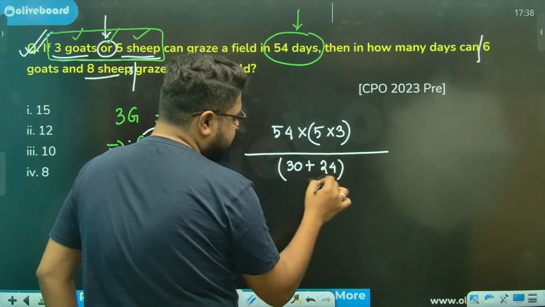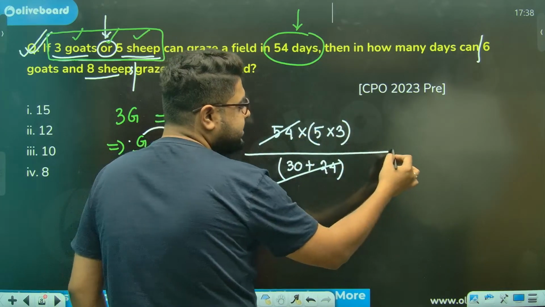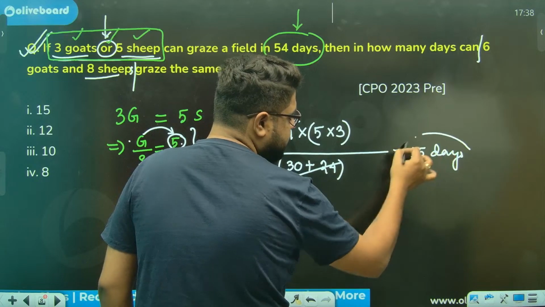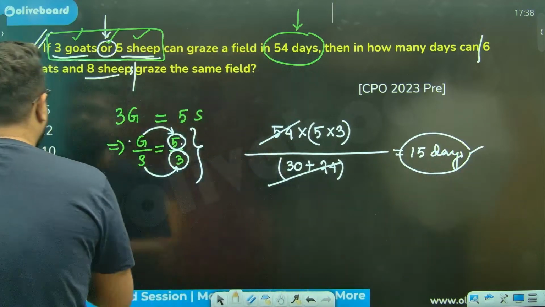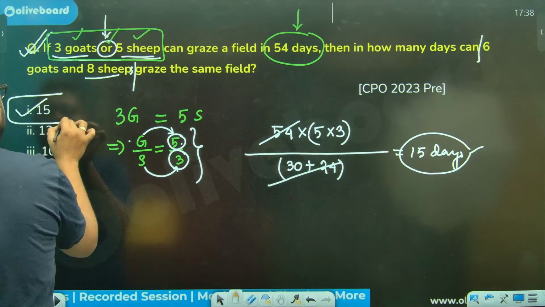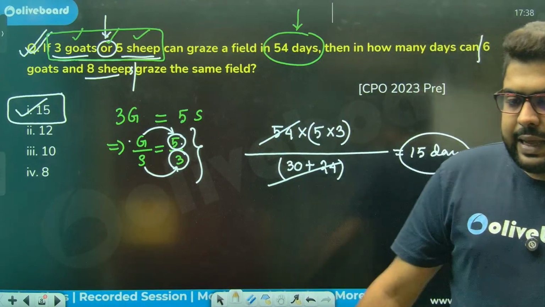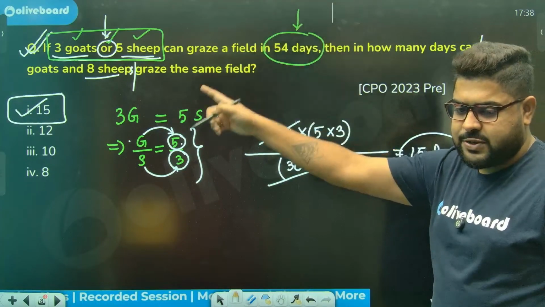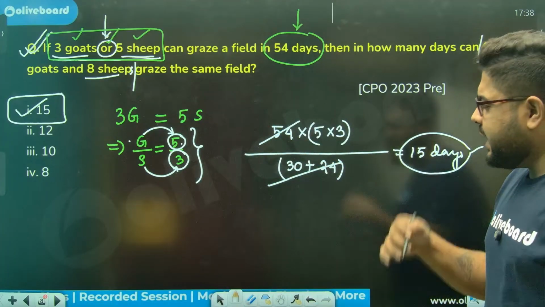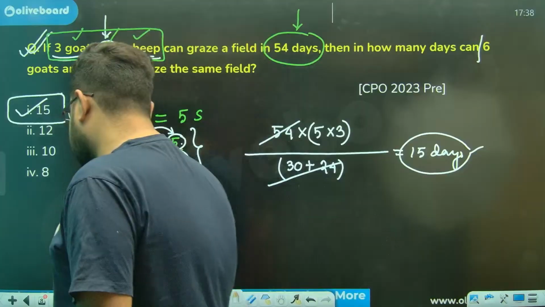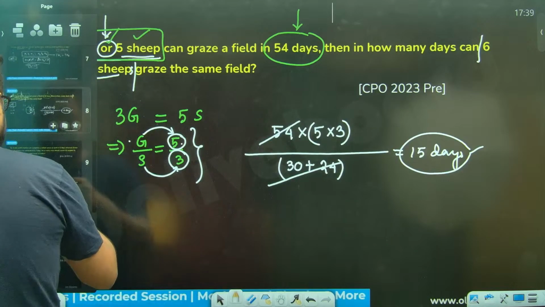You see, this is 54. 54 and 54 cancel, so your answer becomes 15 days. That's the answer. Option number 1 is correct. 15 days is the correct answer. Again, this is an OR type question, that's why it's very simple. An AND type question will become significantly more difficult, which we'll do in the next question.